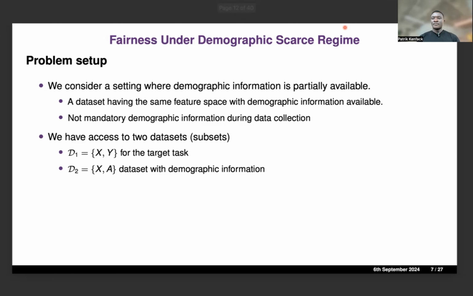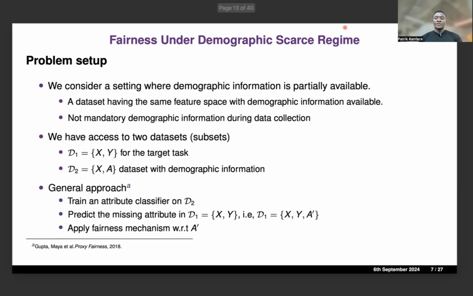And for that, after collecting the data, we will have basically two subsets. A subset of users that have provided the demographic information. And in our setup, we assume that we have two data sets. One data set where we have the target variable, and another data set where we only have demographic information.